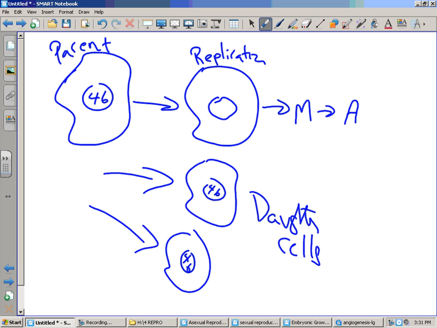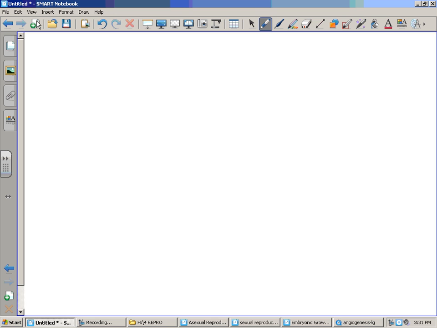Now, cloning is a form of asexual reproduction that can happen in mammals. And remember, we take the organism we want to clone, a body cell, maybe a skin cell, and if it was a human, we'd have 46 chromosomes. We would take that nucleus out, and what would we need?